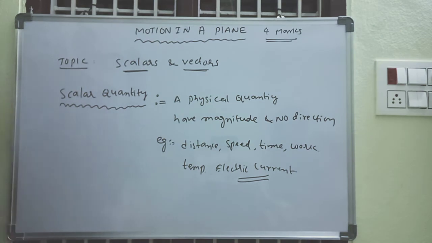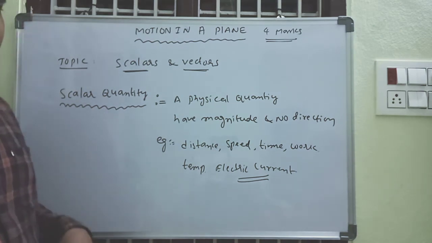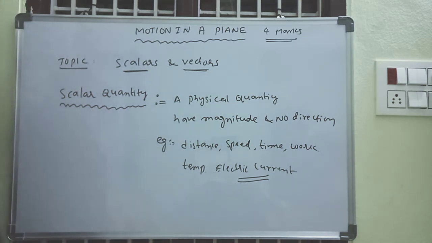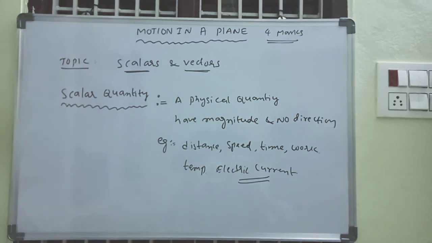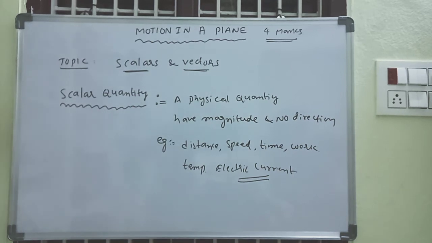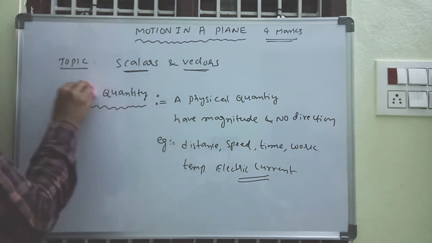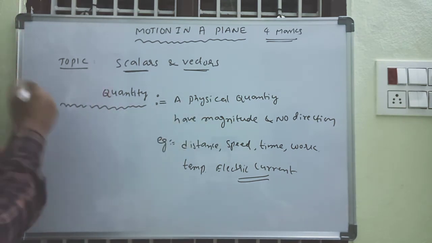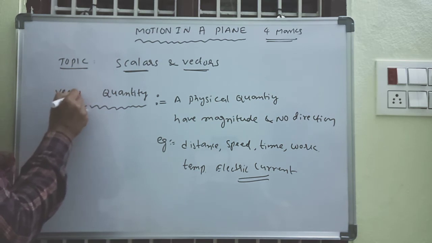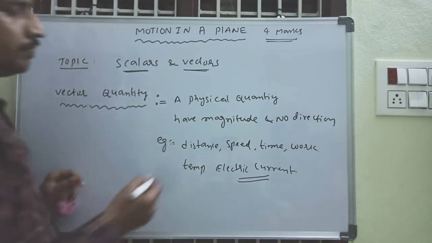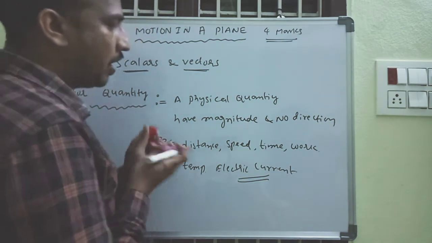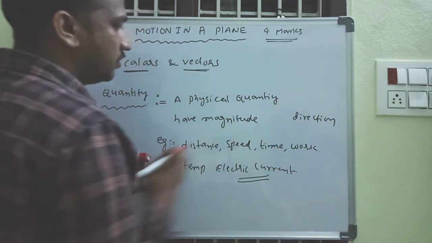And we go with vector quantity. What is meant by vector quantity? Vector quantity means a physical quantity having both magnitude and direction.